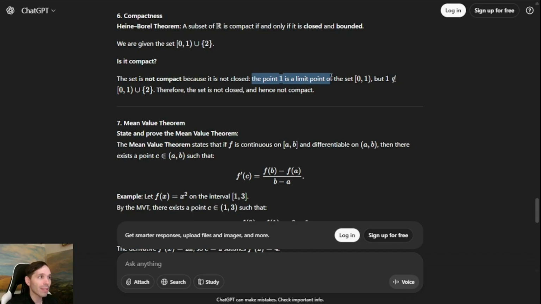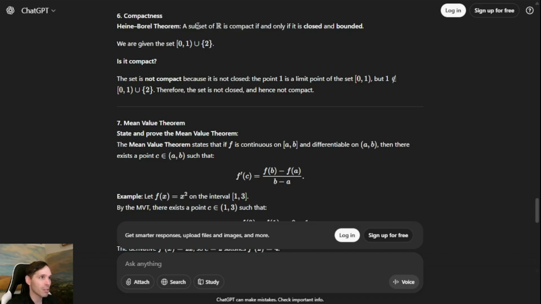The point 1 is a limit point of the set 0, 1, but 1 is not in 0, 1 with the open interval on the right end. Therefore, the set is not closed and hence not compact. This is perfect. I mean, this is exactly what you want to see.